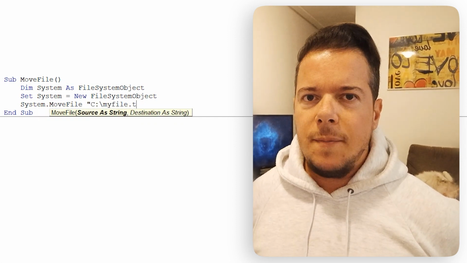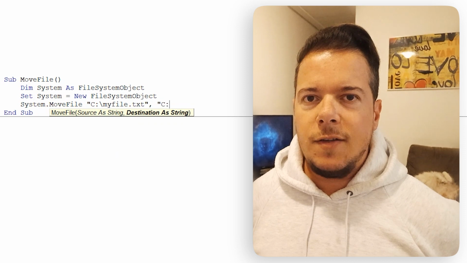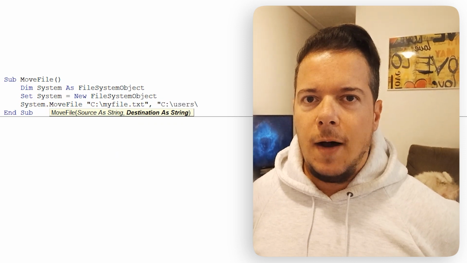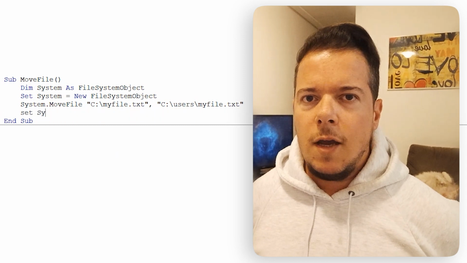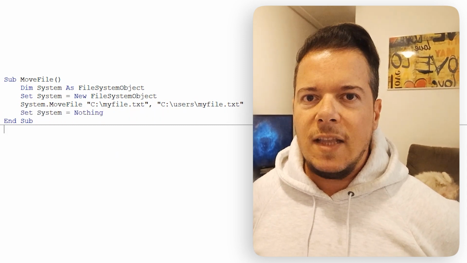Use the variable to call the method moveFile. Pass a first string parameter with the current location of the file. Pass a second string parameter with the new location of the file. And use the keywords set and nothing to clean the computer's memory.